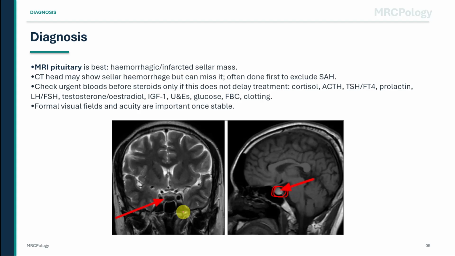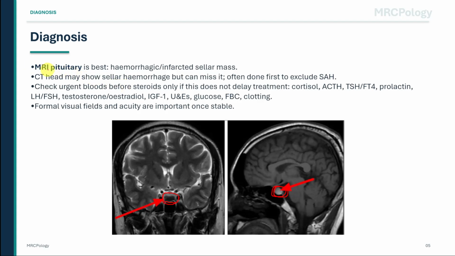On the MRI image, what you are looking for is an abnormal mass in the sellar region, where the pituitary should be. It may look enlarged and irregular, and if there is bleeding or infarction, the signal can look mixed rather than uniform. The key teaching point is not just that there is a pituitary mass, but that it is an acutely damaged pituitary adenoma causing expansion and compression.